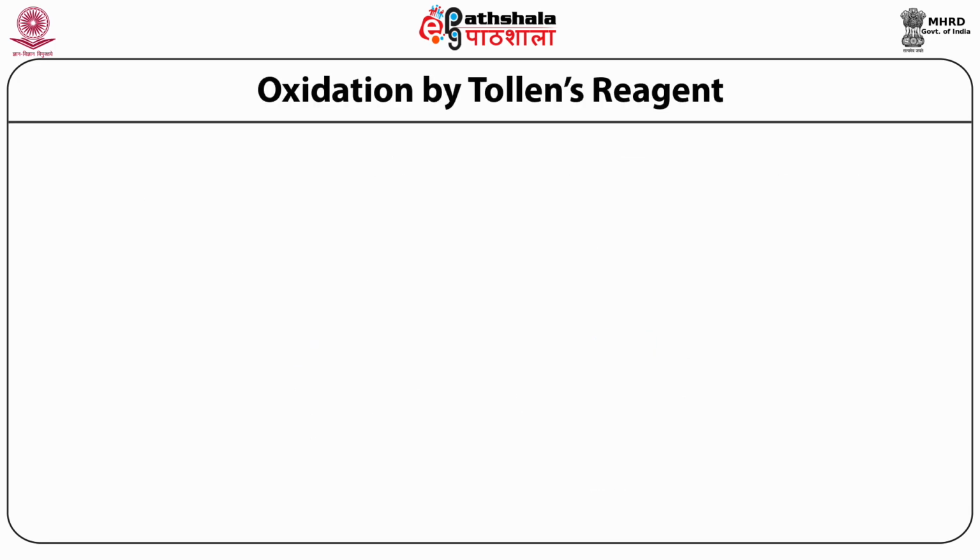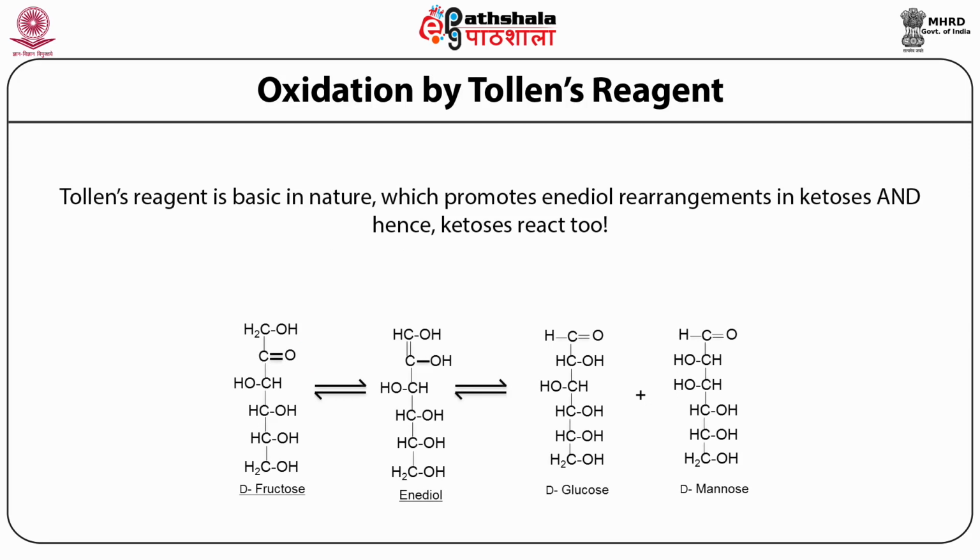So because Tollens reagent is basic in nature, and as I said before, it promotes enediol rearrangement in ketoses, because of that, the ketoses will react positive with Tollens reagent. And so here you see what happens to fructose when Tollens reagent is added to a solution that contains fructose. So fructose will be converted to a 1,2-enediol.